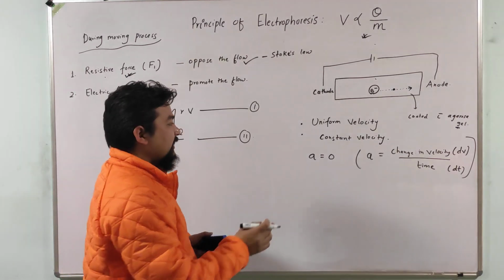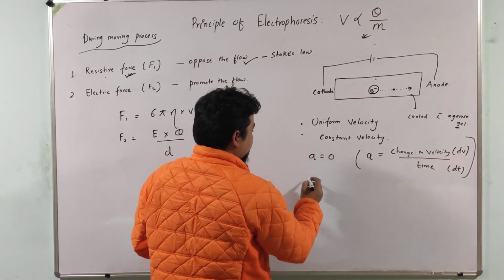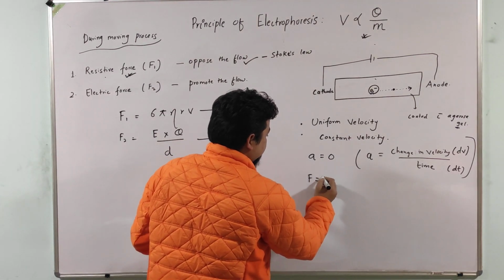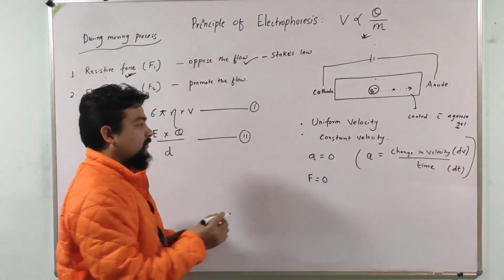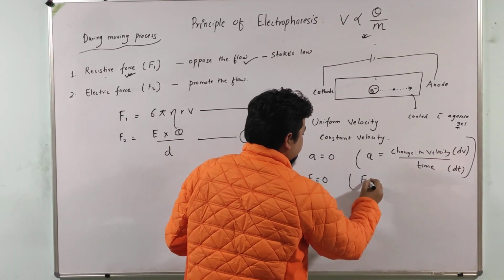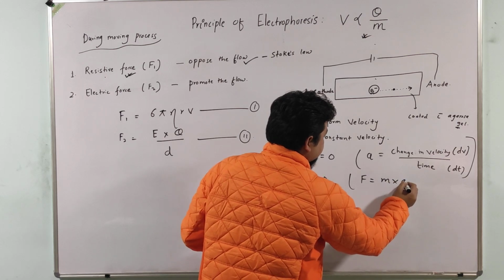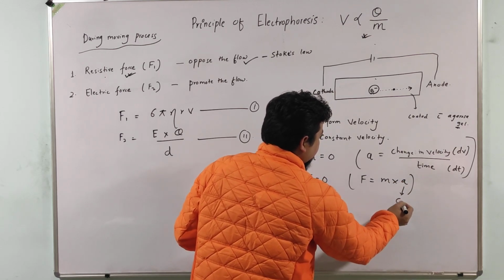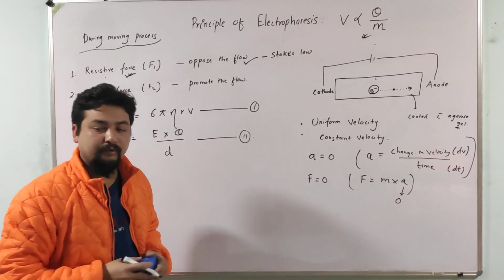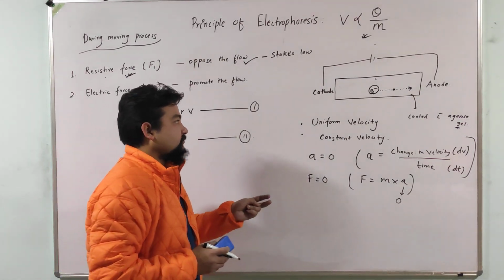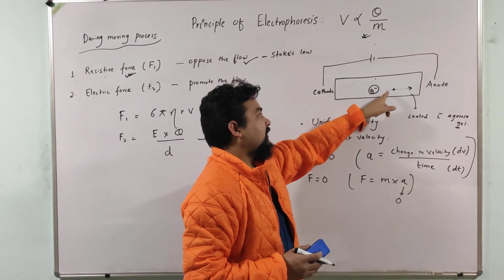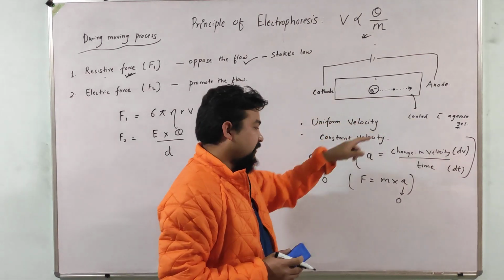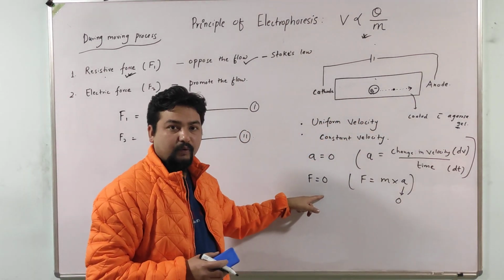And if acceleration is 0, then the net force is also 0, because force equals mass into acceleration. So we can say that after some time, when the particle achieves uniform motion, the net driven force will be 0.